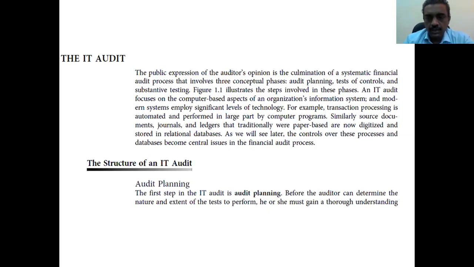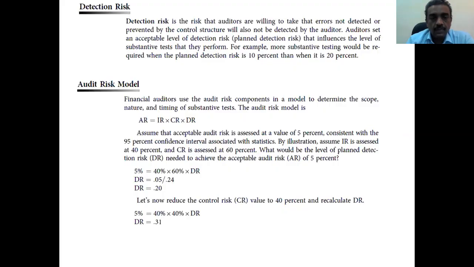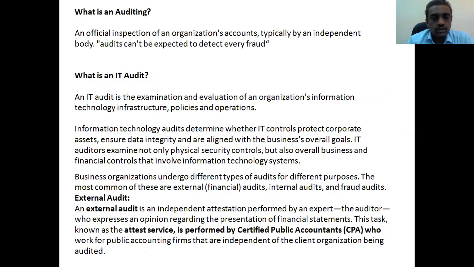You already know different kinds of auditing: external audit, internal audit, fraud audit. So IT audit is an examination and evaluation of IT infrastructure, policies and procedures. Policies and procedures are operations, IT infrastructures.